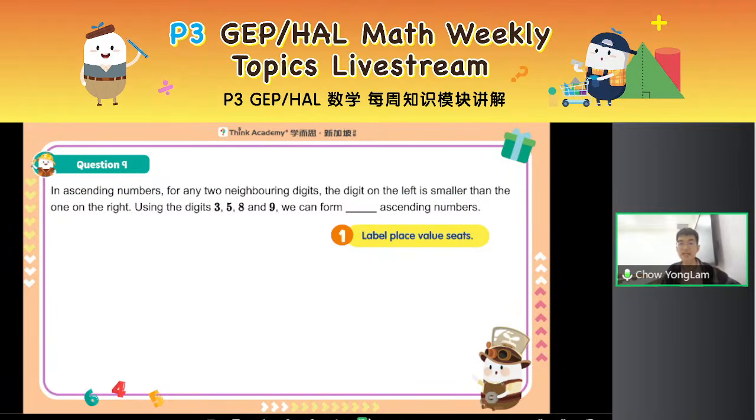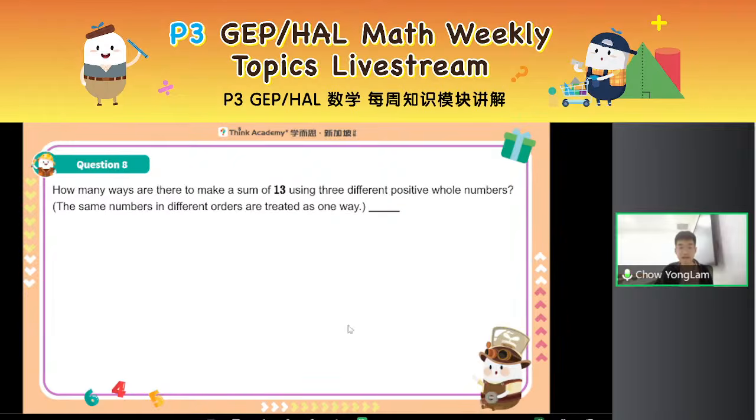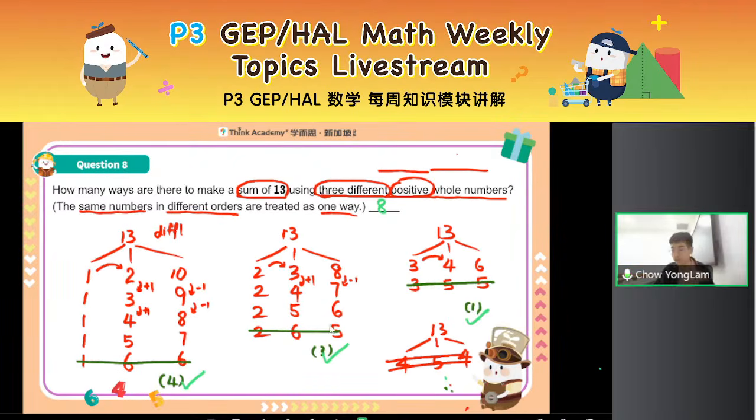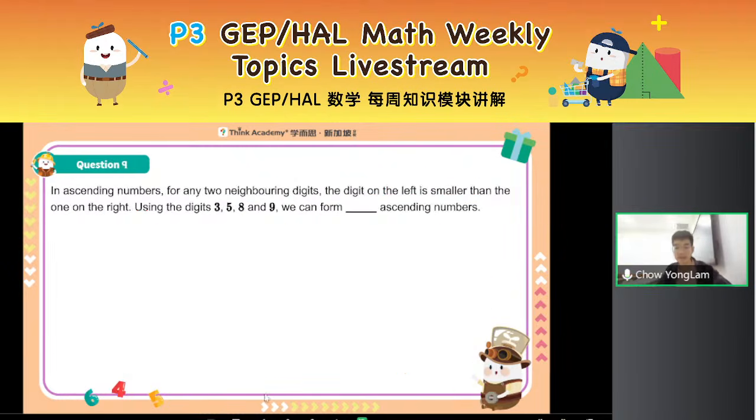Of course, we need to list out. We list out by considering how many digits this number can have. First of all, can this number be a one-digit number? Oh, at the end we cannot times 3 because the order doesn't matter. In the question just now, after I calculated, I don't times 3 or times 6 because this order is just one way. Changing the order is still the same way. So back to here. We want to label the place values. Now, can it be a one-digit number? Cannot. For any two neighboring digits means that your number must have at least 2 digits. So let's start from 2-digit numbers.